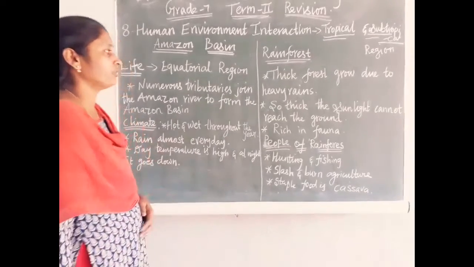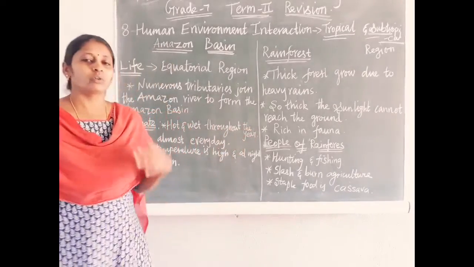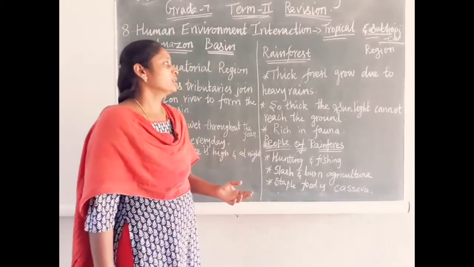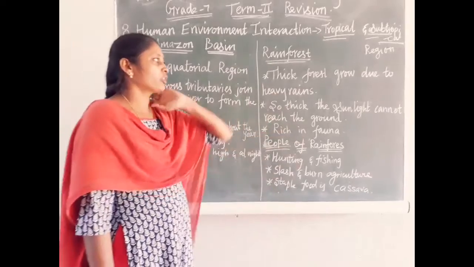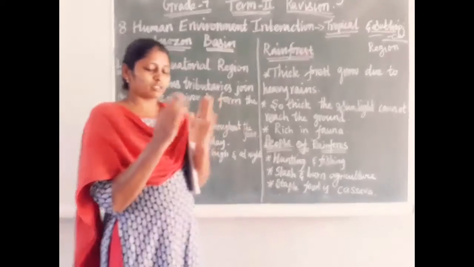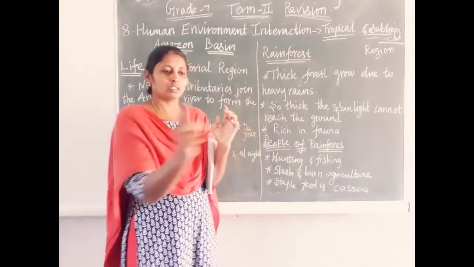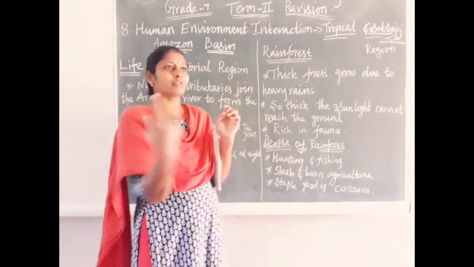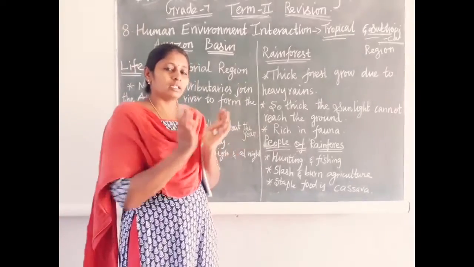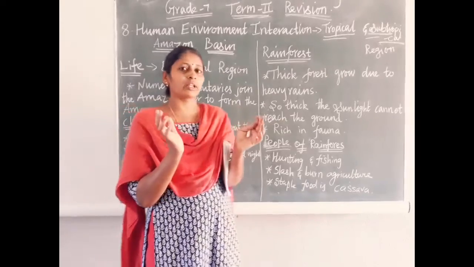So, rainforest. You know very well that the Amazon forest is an evergreen forest. What is the other name of the evergreen forest? It's rainforest and equatorial forest. Why is it called rainforest? In this forest the trees grow very close together and very thick. The diameter of the trees is very big and they grow very tall. The leaves are very broad and thick.